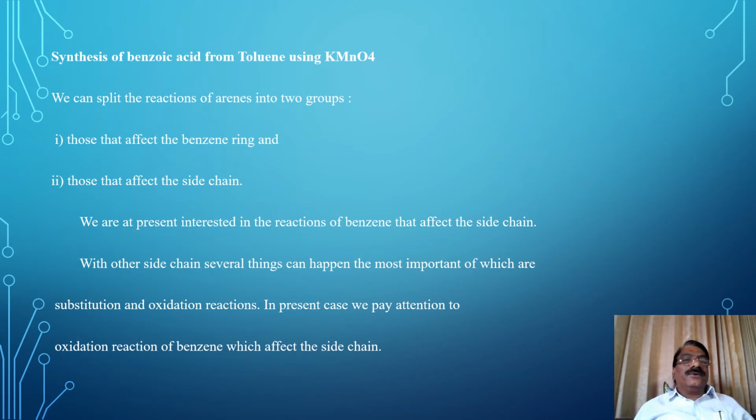So in the production of benzoic acid, we are presently interested in the reactions of benzene that affect the side chain. With the side chain, several things can happen, the most important of which are substitution and oxidation reactions. In the present case, we pay attention to the oxidation reaction of benzene which affects the side chain.